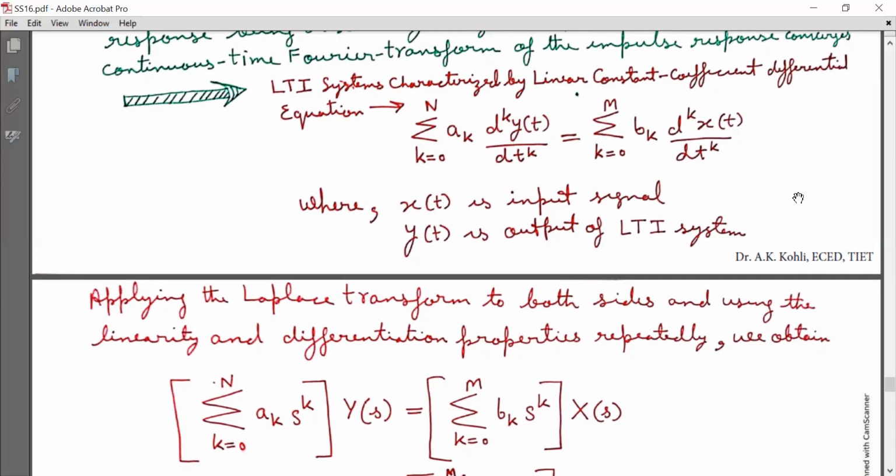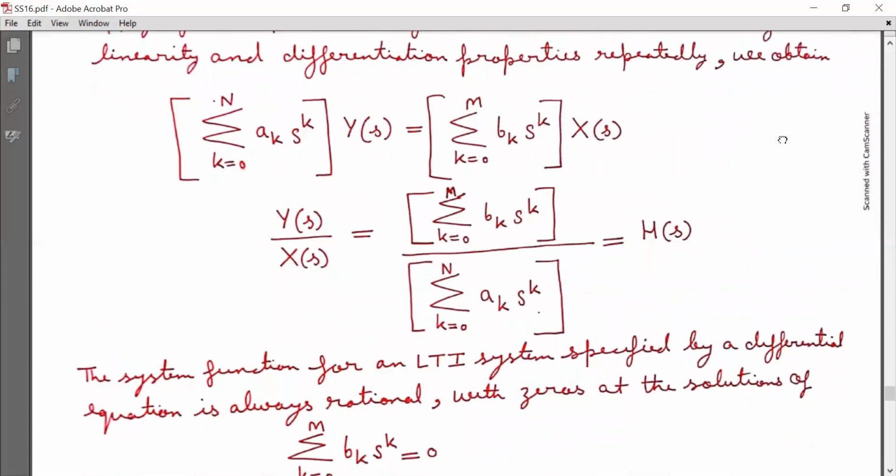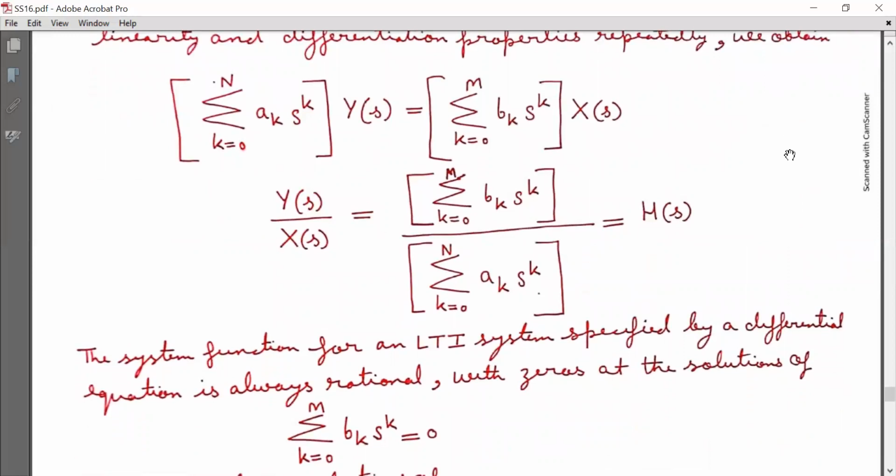Now applying the Laplace transform to both sides and using the linearity and differentiation properties repeatedly, we obtain summation k running from 0 to N, a_k s raised to k into Y(s), equal to summation k running from 0 to M, b_k s raised to k into X(s).